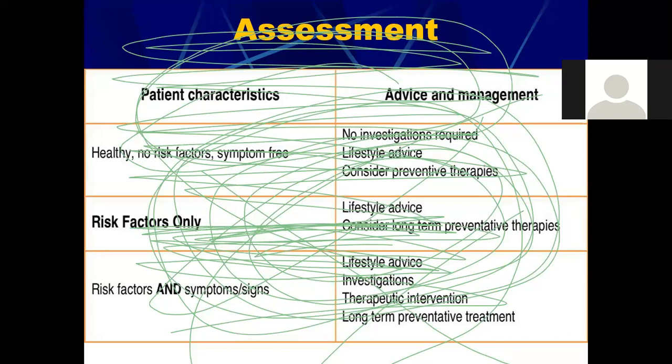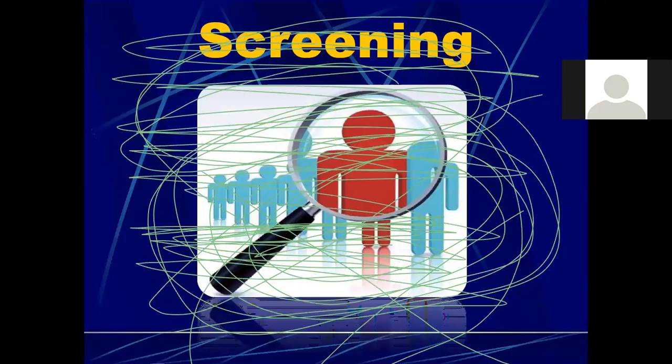Then the risk factors and the sign and symptoms. The lifestyle advice: there are risk factors and there are also sign and symptoms. So any elderly people, or whoever is presenting with sign and symptoms, generalized muscle aches, myalgias, myopathies, bone aches, bone pains, falls, fractures. So they need lifestyle advice, investigations, therapeutic intervention also, and long-term preventive treatments are also required in these patients.